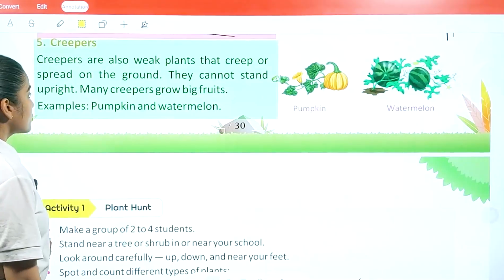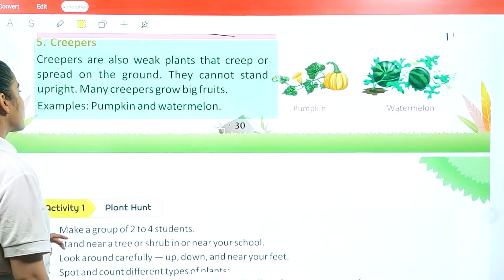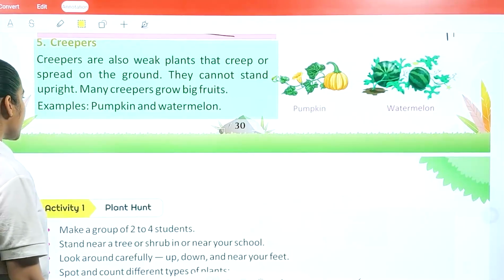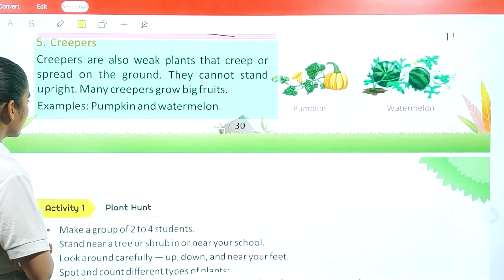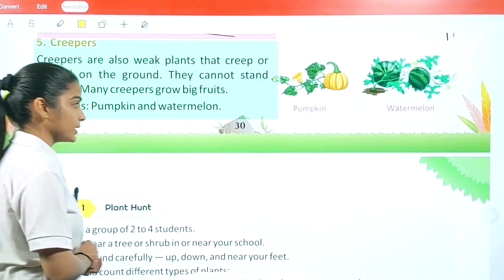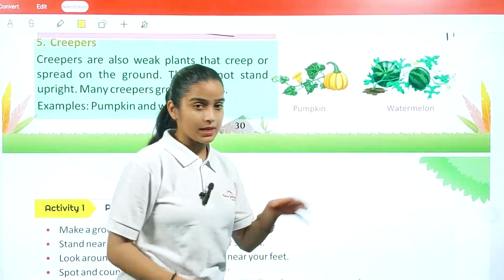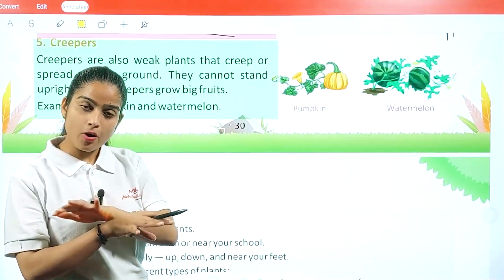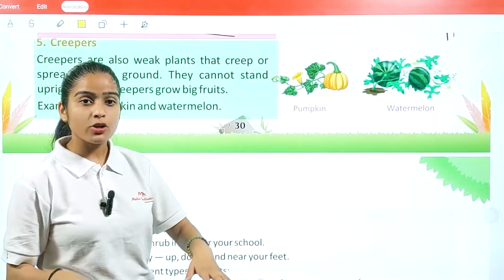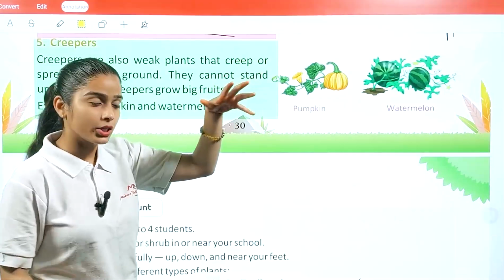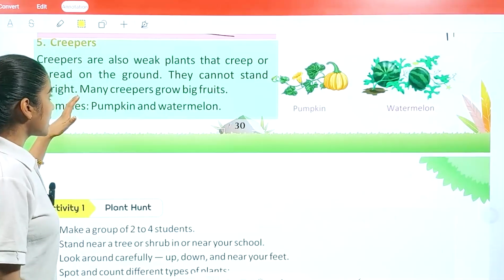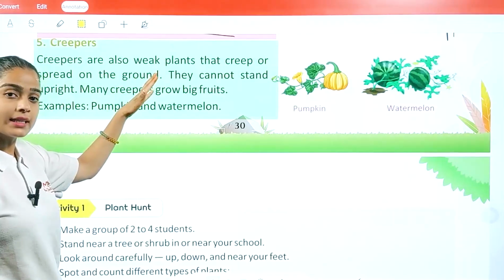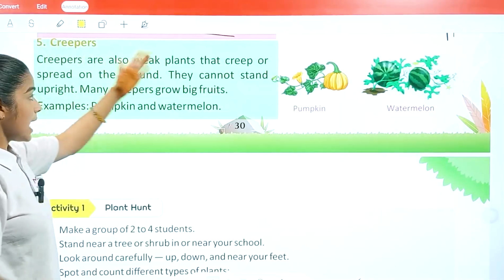Creepers are also weak plants that creep or spread on the ground. They cannot stand upright. Many creepers grow big fruits, for example pumpkin and watermelon. As you see, this kind of plant, the creeper, only lies on the ground. They cannot grow in an upward direction. So what we understand here is that these are the weak plant category we have, which is creepers, and they cannot